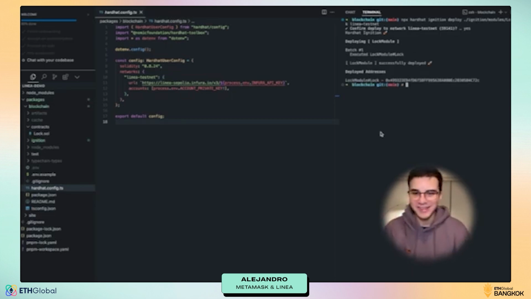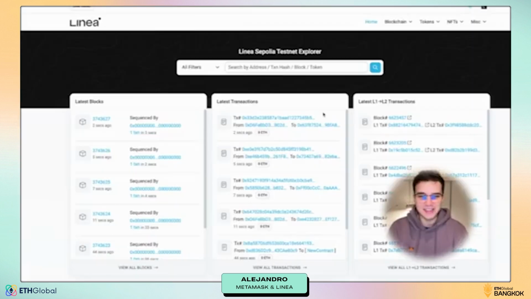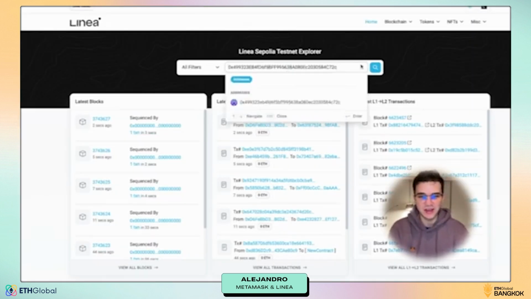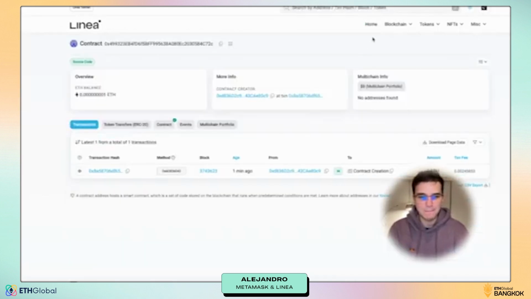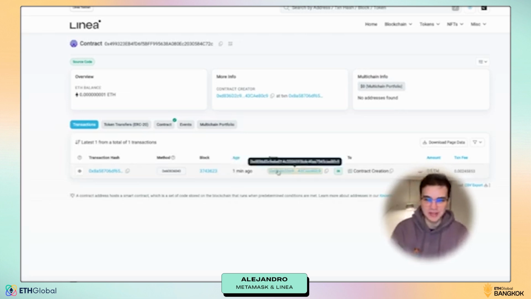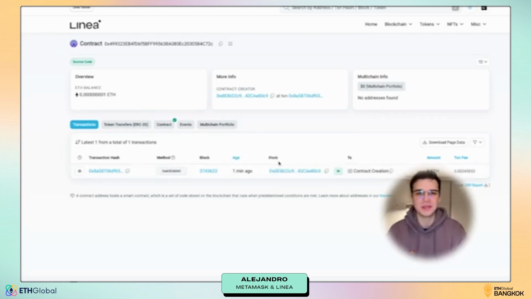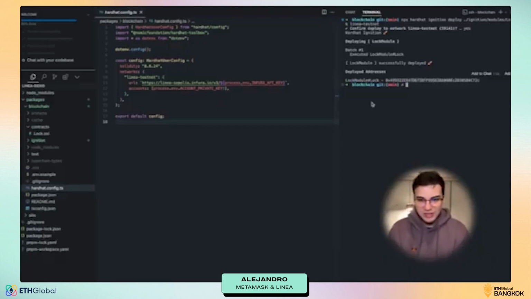Okay, we're back. We have deployed our contract, and this is the address actually. To make sure we deployed it correctly, let's just give it a look at the Linea scan. So yeah, 1 minute ago, it's working well. We just deployed it. This is my wallet address. So yeah, we just deployed the contract. So it is that easy actually.